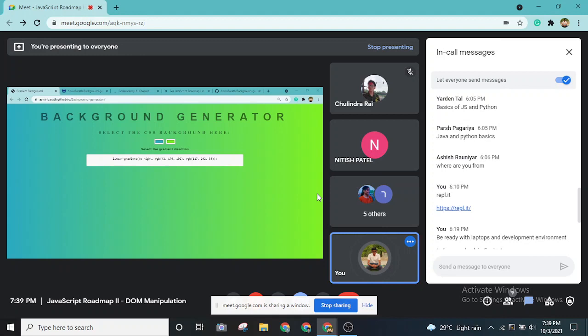So next Sunday, I'll be teaching you guys in more detail how these new features can be used in JavaScript. It will be like another programming concept session, so you can attend that later. I'm also going to teach Git and GitHub this week, most probably by the end of this week. Saturday I'll be teaching Git and GitHub, and Sunday I'll be having another event on the roadmap as well. And if my schedule is clear, I will also conduct a fourth part in this JavaScript roadmap, which will cover the advanced concepts and all.